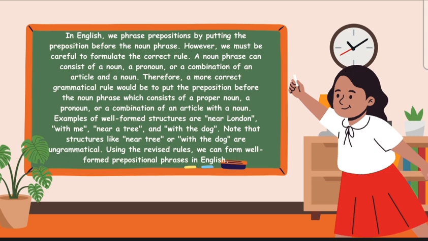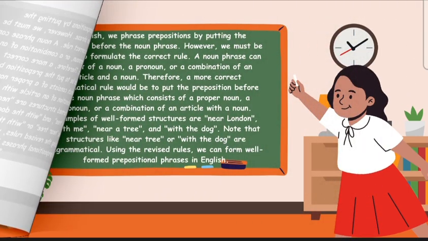A noun phrase can consist of a noun, a pronoun, or a combination of an article and a noun. Therefore, a more correct grammatical rule would be to put the preposition before the noun phrase, which consists of a proper noun, a pronoun, or a combination of an article with a noun. Examples of well-formed structures are near London, with me, near a tree, and with the dog. Note that structures like near tree or with dog are ungrammatical. Using the rules, we can form well-formed prepositional phrases in English.